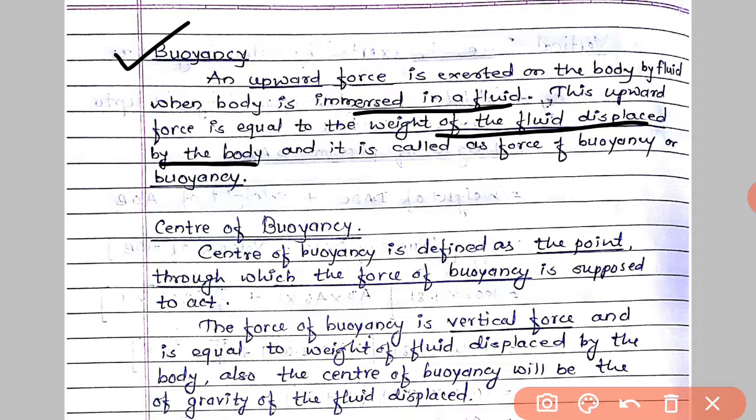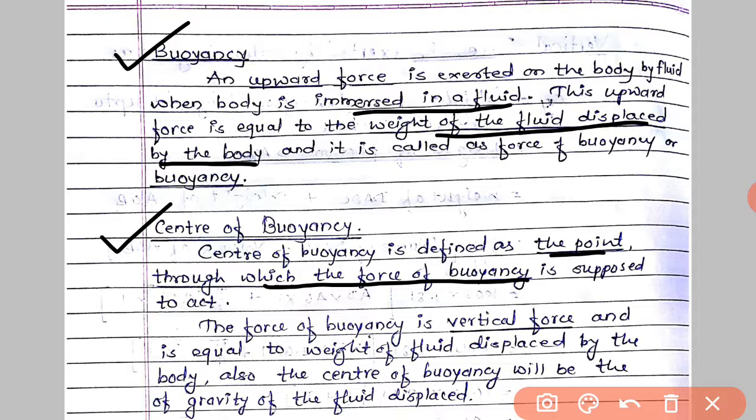Now we are going to see center of buoyancy. This is the same as center of gravity. In center of gravity, the whole mass of the body is supposed to act through a single point. Similarly, the center of buoyancy is defined as the point through which the force of buoyancy is supposed to act. So there is a point on the body through which buoyancy force acts. That point is called the center of buoyancy.